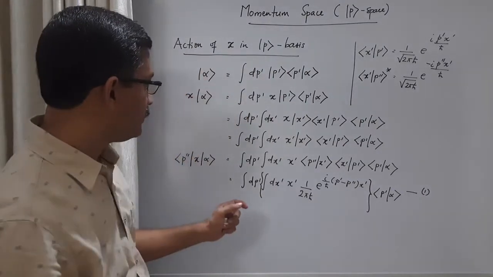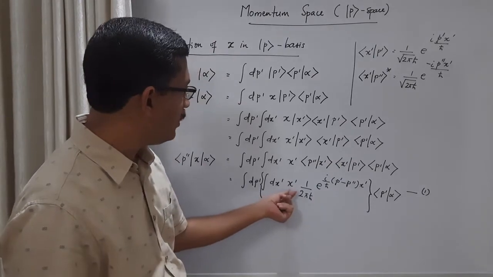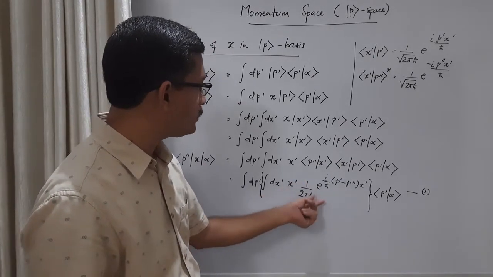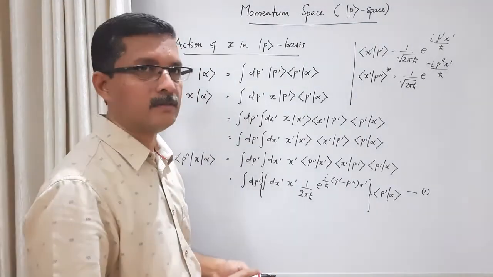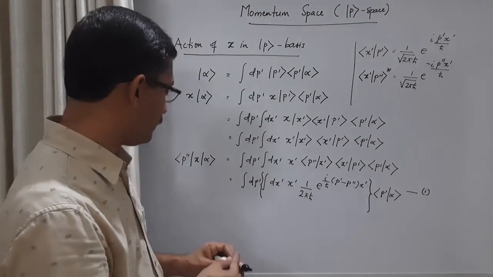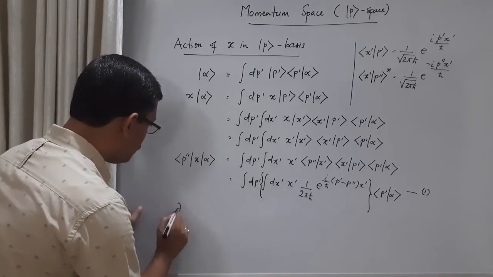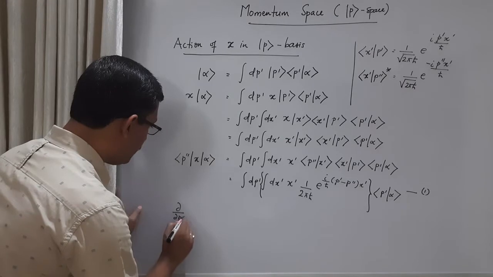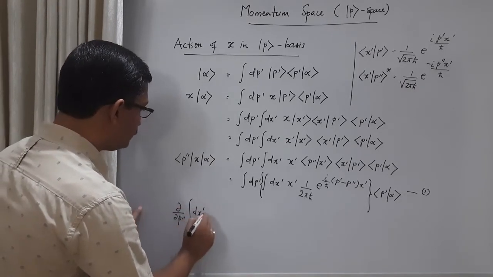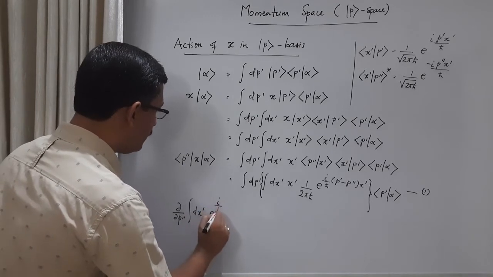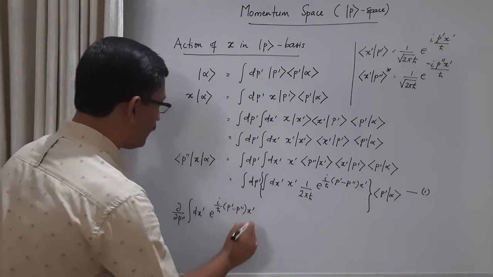Now this term in the curly bracket is integration over x prime, 1 by 2 pi h cross, this exponential factor. This term I am going to rewrite. Let us consider the derivative dou by dou p double prime of the integral over x prime e raised to i by h cross p prime minus p double prime x prime.